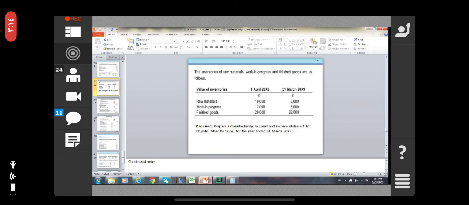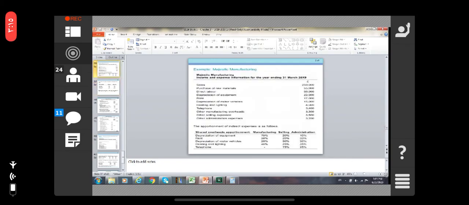The inventories of the raw materials, work in progress and finished goods are as follows. The value of the inventories: raw material on April 1st, 2008, 10,000. On 31st of March 2009, it is 8,000. Work in progress 7,000 and 6,000. Finished goods 20,000 and 22,000. So prepare a manufacturing account and income statement for the Majestic Manufacturing for the year ended 31st of March.